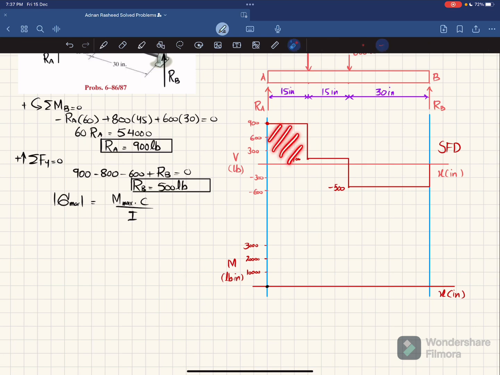Now the area under the shear force diagram in this area is equal to the height, which is 900, and the length, which is 15 here, and that will be equal to 13500. So at this point we have 13500. We will look at the first point, 13500, so this is 10,000, so let this point be 13500.